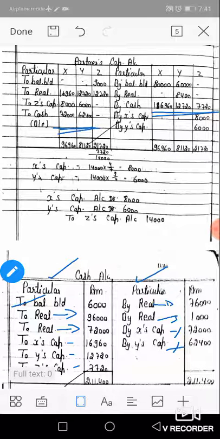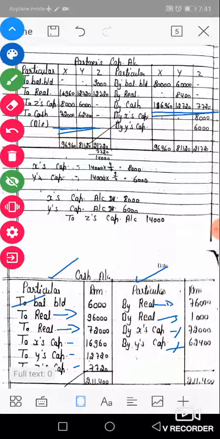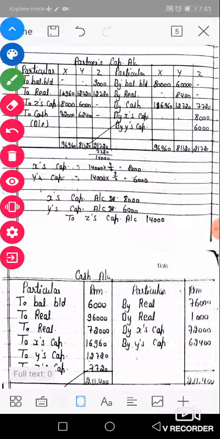Okay, so this is your numerical number 7, and your homework is numerical number 8. You solve numerical number 8. I will solve numerical number 9 in tomorrow's class. Numerical number 8 is your work.